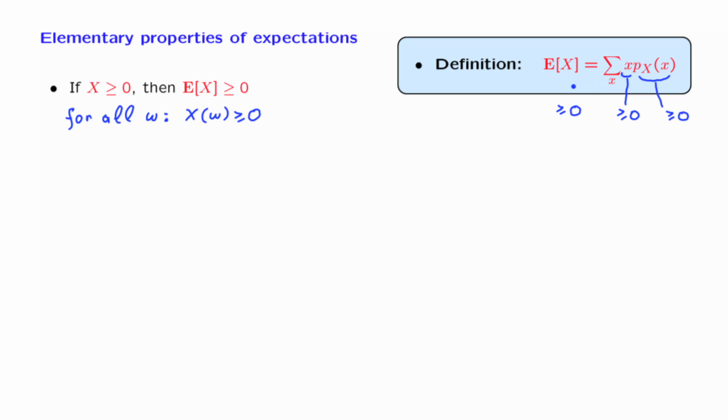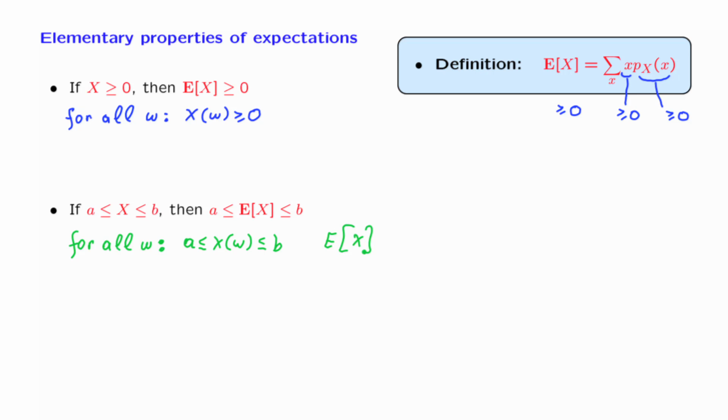The next property is a generalization of this. Consider now a random variable that has the property that no matter what the outcome of the experiment is, the value of this random variable lies in the range between two constants, a and b. In this case, we argue as follows. The expected value, by definition, is a sum over all possible values of the random variable of certain terms. Now, the possible numerical values of the random variable are all of them at least as large as a, so this gives us an inequality of this type.